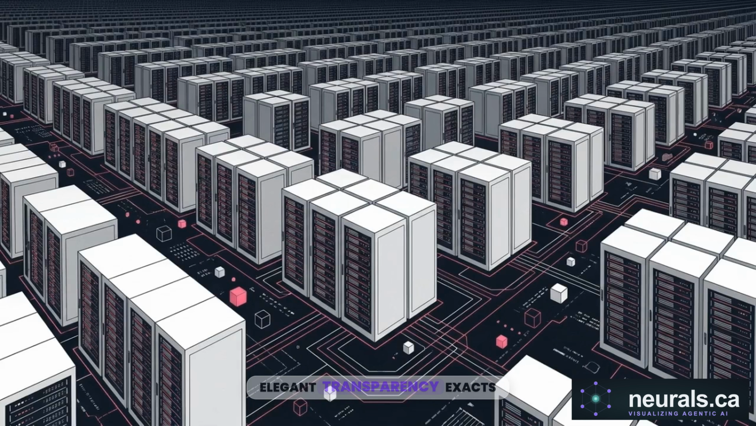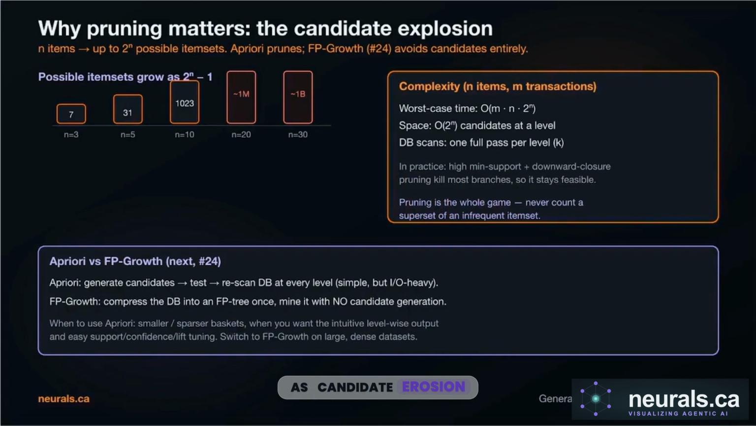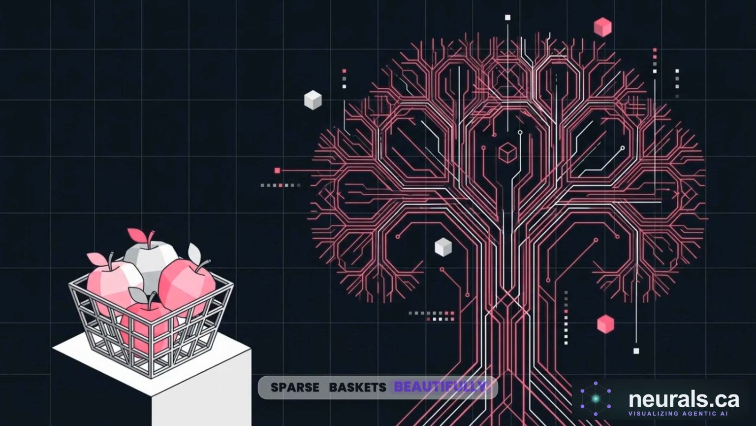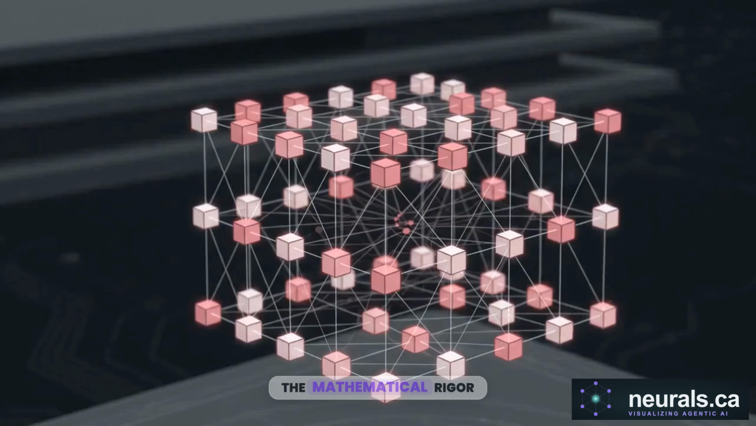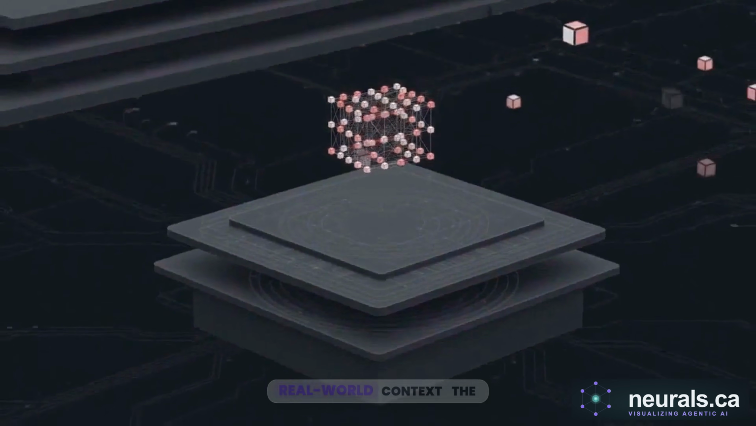However, that elegant transparency exacts a heavy toll on large datasets. The algorithm suffers from a mathematical flaw known as candidate explosion. As the bottom box outlines, the required solution for scale is FP growth. This newer algorithm solves the bottleneck by compressing the database into a tree structure, entirely eliminating candidate generation. Apriori handles smaller, sparse baskets beautifully, but when scale overtakes the need for step-by-step interpretability, graduating to FP growth is mandatory. Despite the mathematical rigor required to extract these rules, the algorithm possesses zero real-world context.